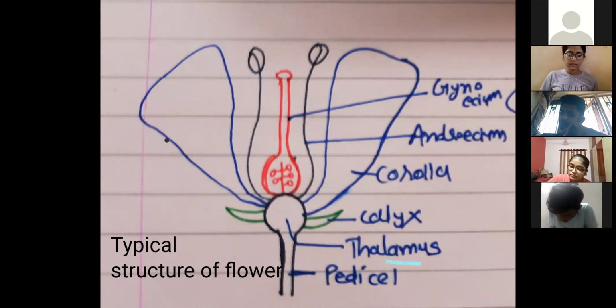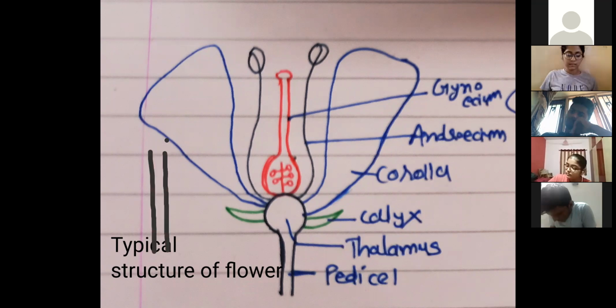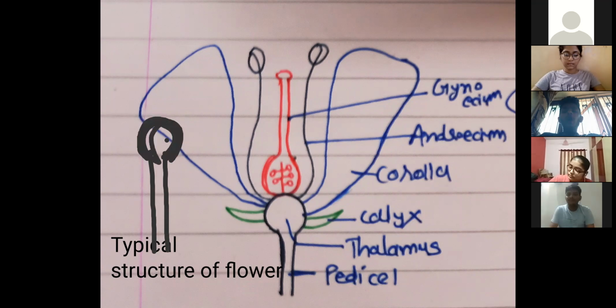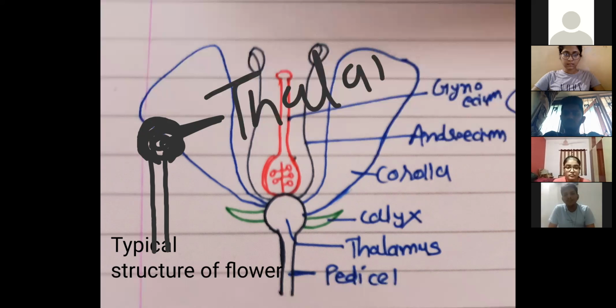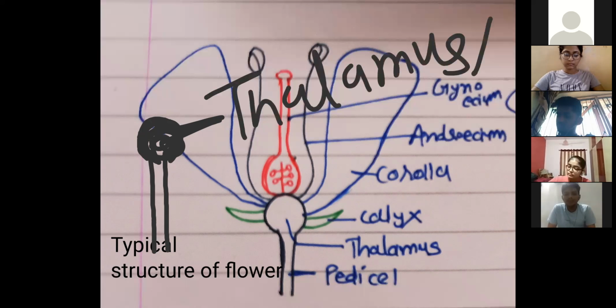Next, this pedicel shows growth. At the tip, the pedicel becomes swollen, and this swollen tip of the pedicel we call the thalamus, or we use the term receptacle.